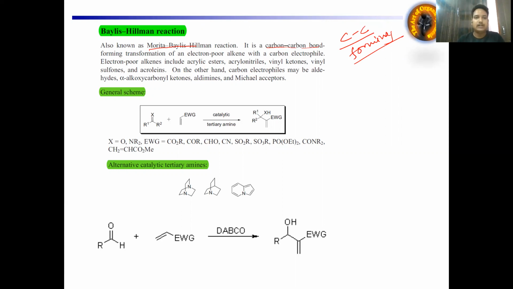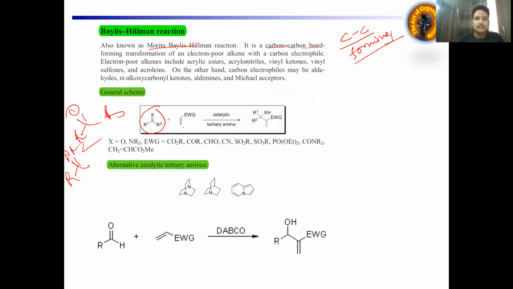Okay. So we have to think about what is the starting material, what is the reagent, and what is the catalyst for this reaction, so that you can easily identify this is the Baylis-Hillman reaction. First, we have to think about our starting material. We have a starting material like R1, R2, and X, and this X group can be oxygen or nitrogen. Means we have carbonyl as well as the enamine kind of thing. So we are getting two things here: the carbonyl and the enamine.